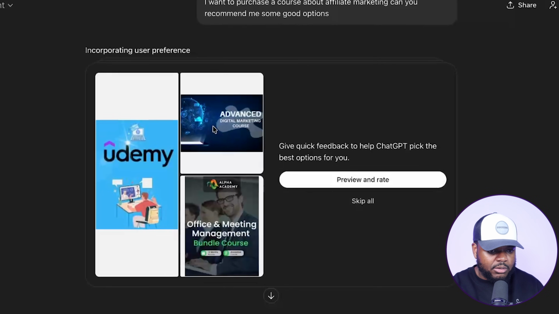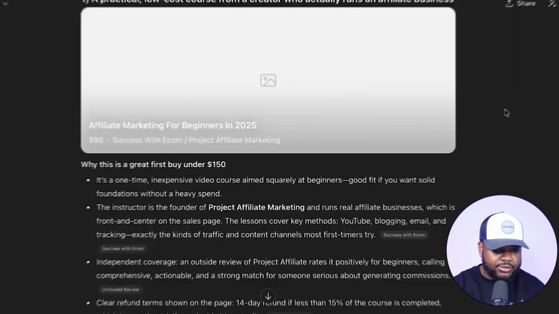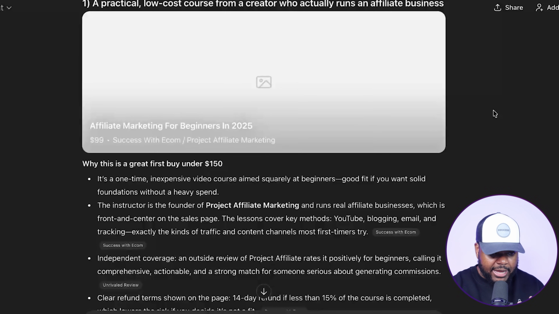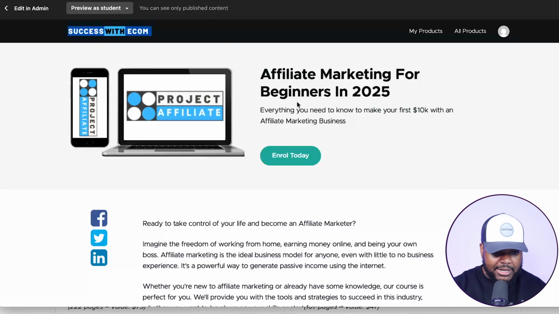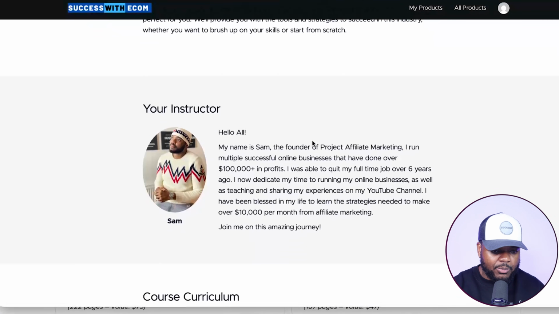And what it's now going to do is research all of the different options out there for this digital product that I'm looking for. And what's really interesting, and I wasn't really expecting it, is that it came back with my digital product that I built not too long ago. So if I just click into it, it's going to take the person directly to the landing page where they can now get a little bit more information.